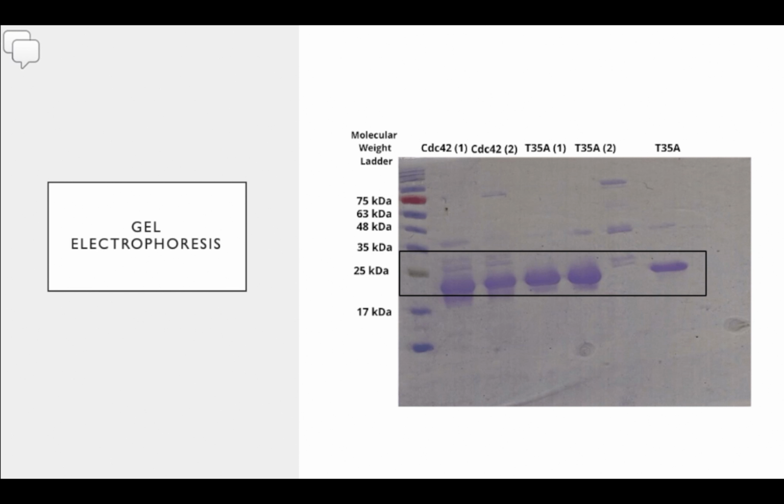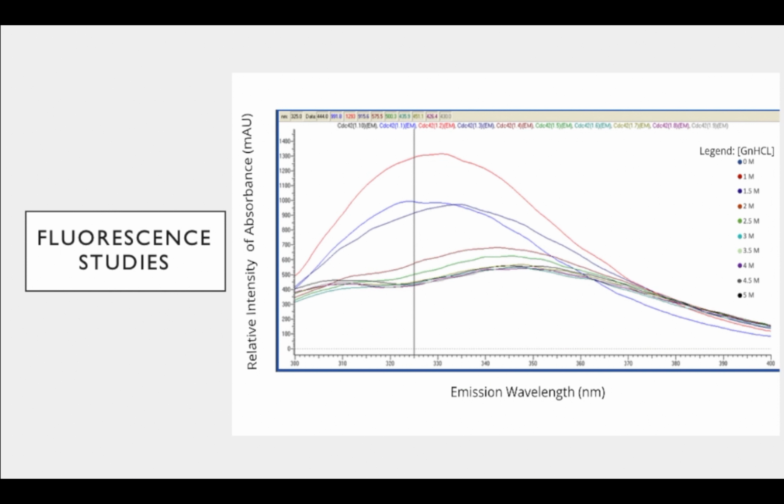Once we've collected protein, it is able to undergo experimentation. What we did is use fluorescence spectroscopy to undergo denaturation studies.